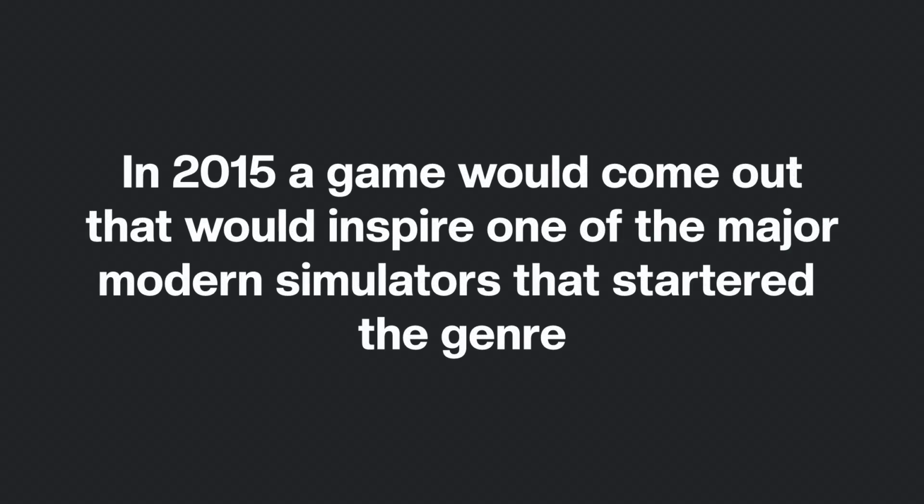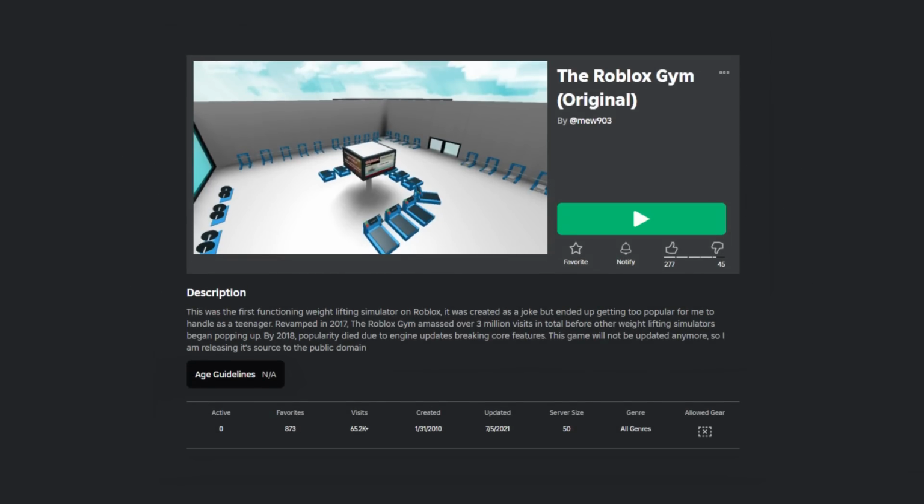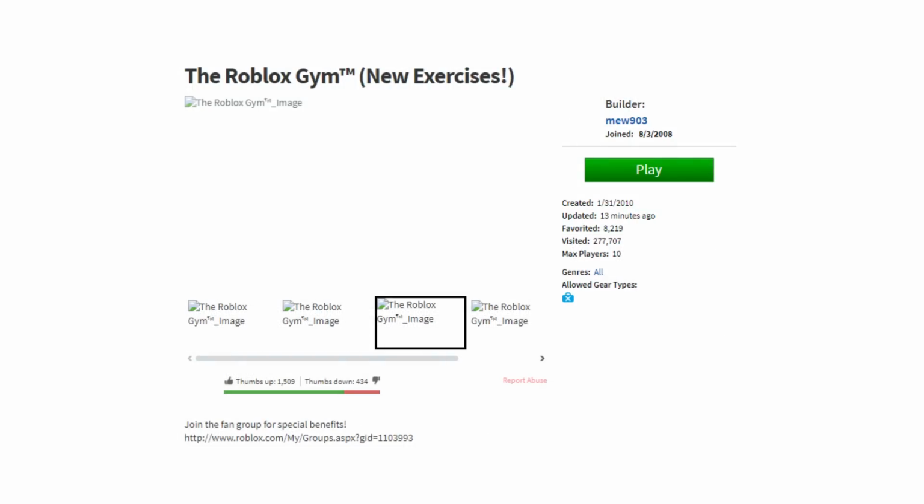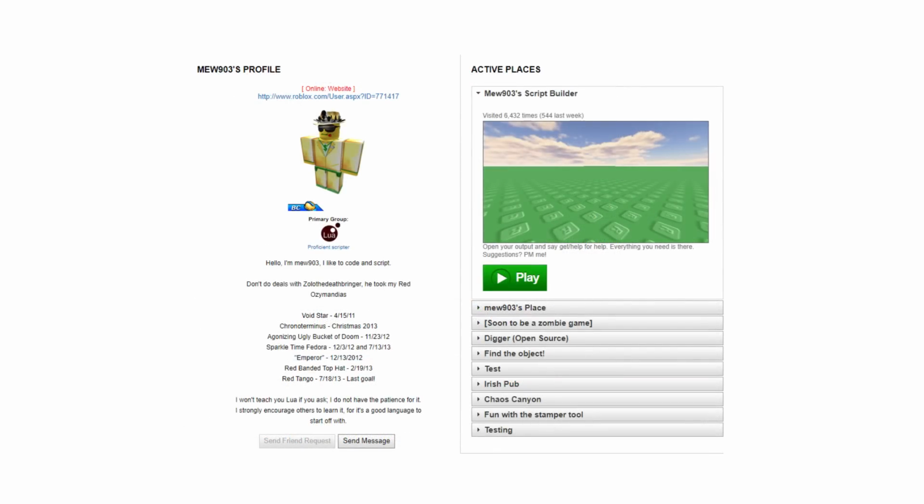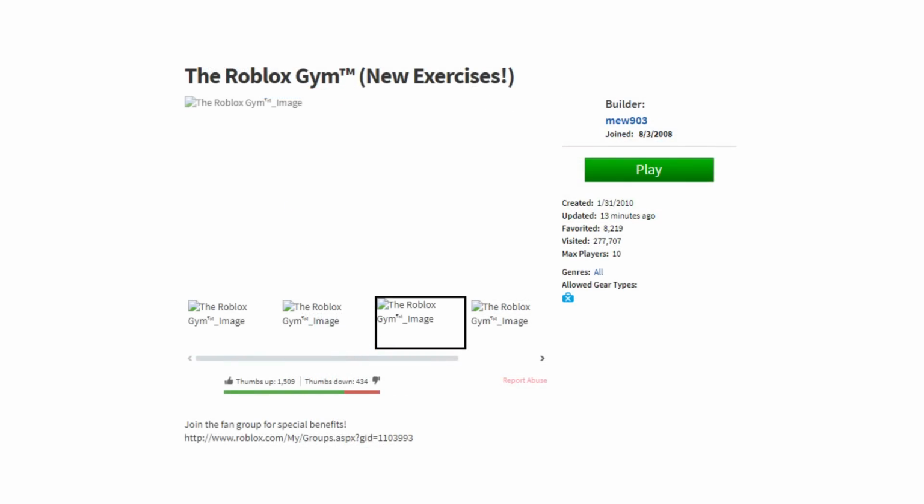In 2015, a game would come out that would inspire one of the major modern simulators that started the trend. This game was called the Roblox Gym by Mew903, created sometime around May 31st, 2014, as that's when the first saved screenshot was from. Looking from the profile save in 2013, I can't see anything related to it, so it is safe to assume it was made around that time.